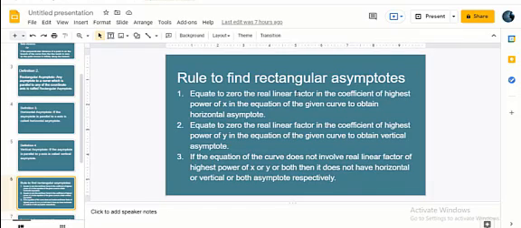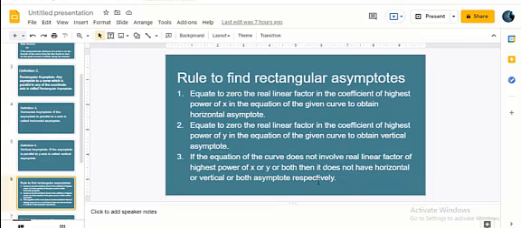Similarly, equate to 0 the real linear factors in the coefficient of the highest power of y in the equation of the given curve to obtain vertical asymptotes. As in the case of x, we do the same thing for y. Third, if the equation of the curve does not involve a real linear factor in the coefficient of the highest power of x or y or both, then it does not have horizontal or vertical or both asymptotes respectively.